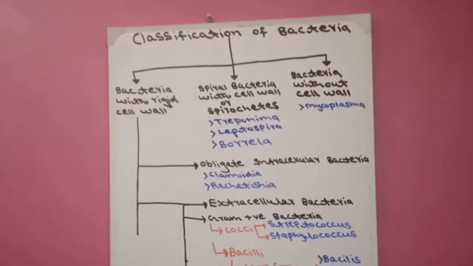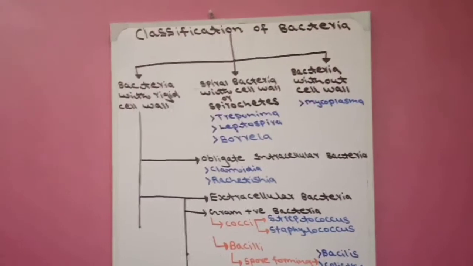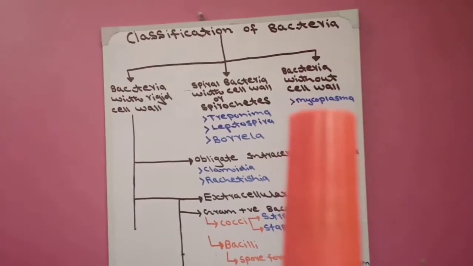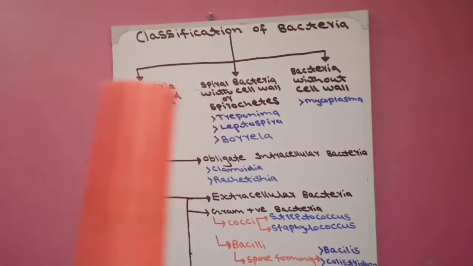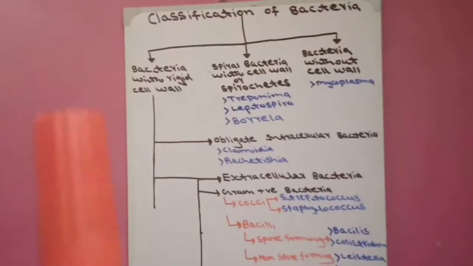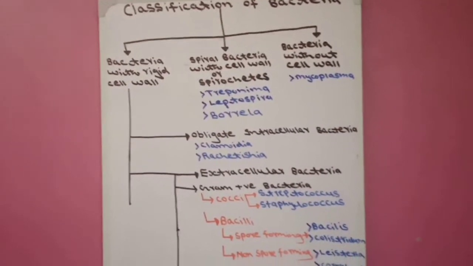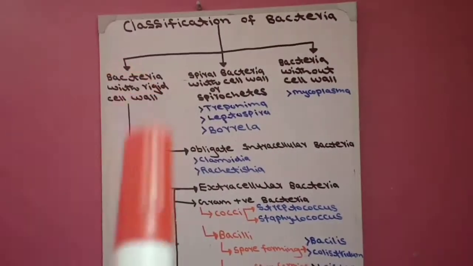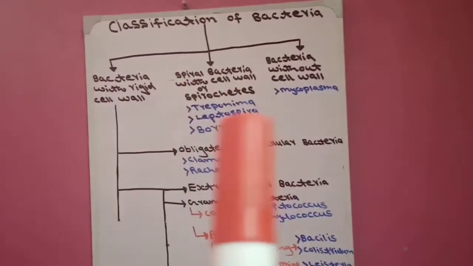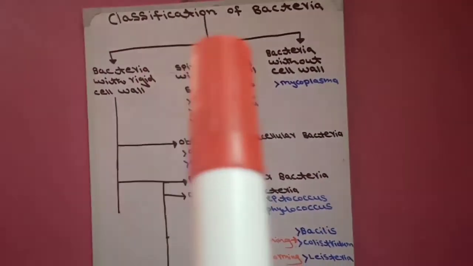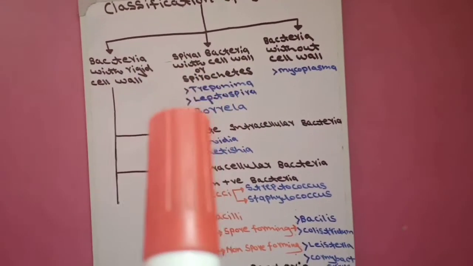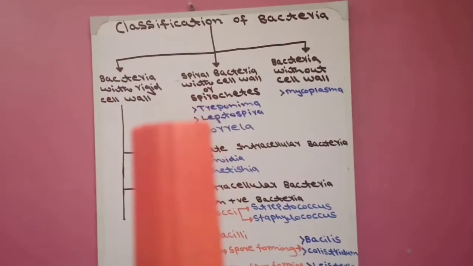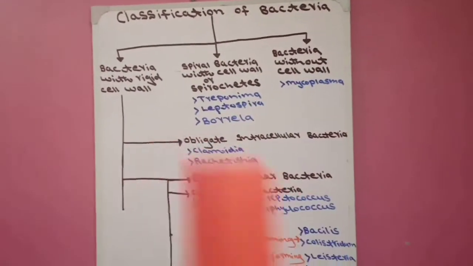First we classify bacteria on the basis of cell wall: bacteria without cell wall, in which mycoplasma comes. The other two groups both have a cell wall, but the difference is this group has a rigid cell wall, while the spirochetes, or spiral bacteria, have a cell wall that is not rigid, and they are spring shaped, in which come Treponema, Leptospira, and Borrelia.